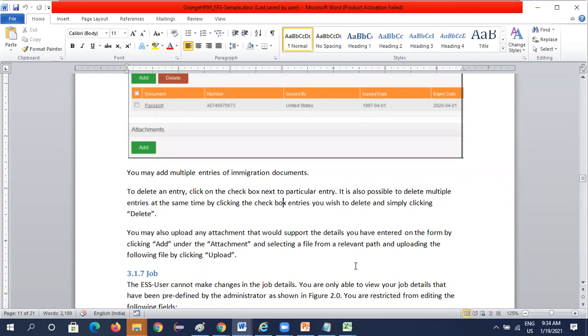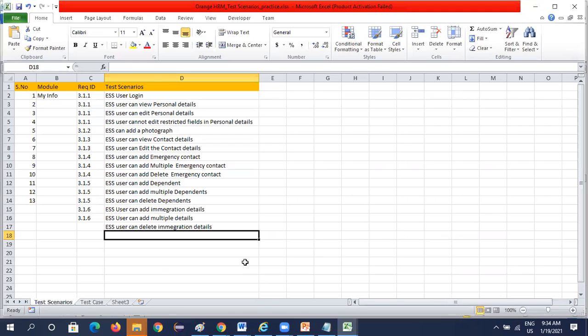So next one is ESS user can attach documents under the immigration section or immigration records or immigration section, whatever it is. So clear, guys?